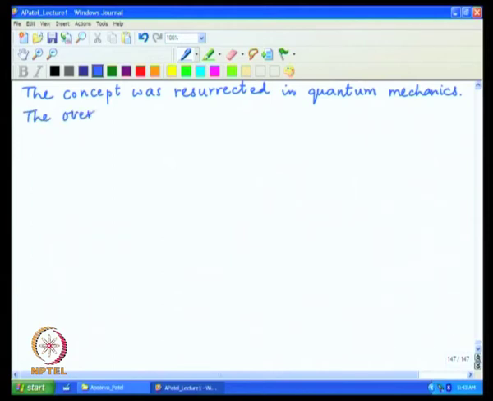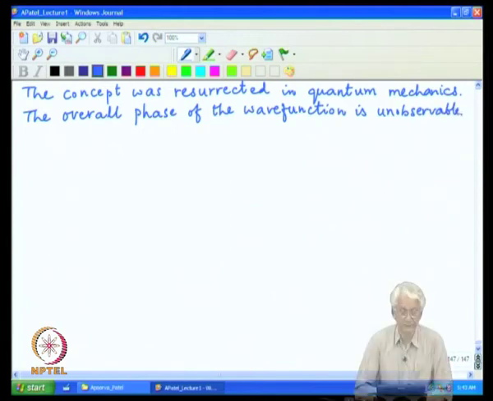And here indeed there was an object which was unobservable, and that is the overall phase of the wave function.